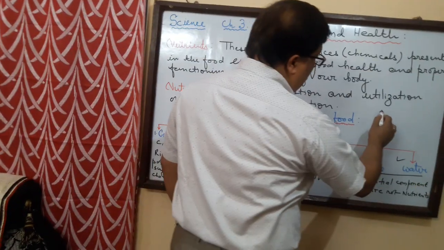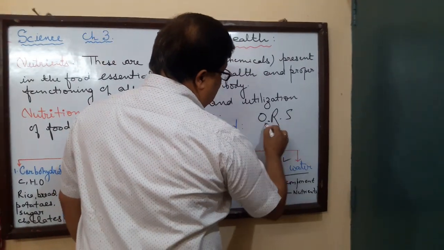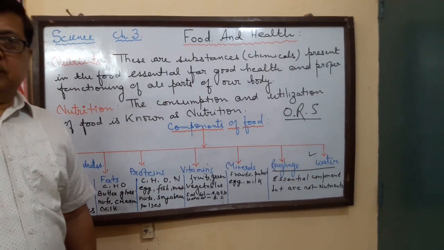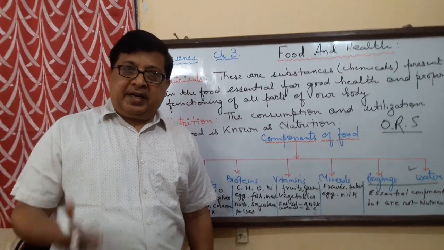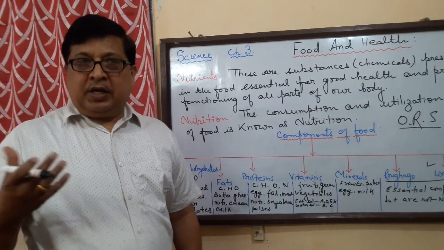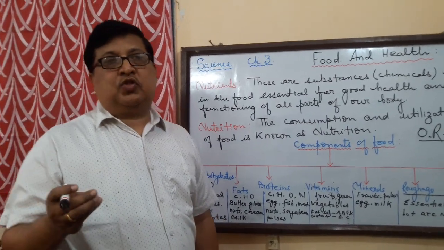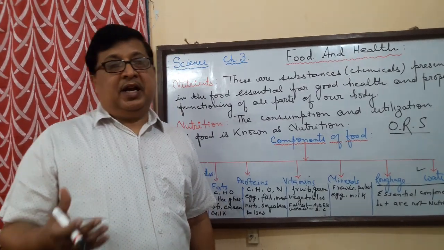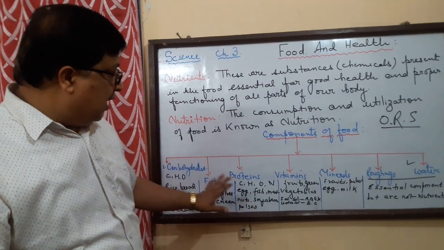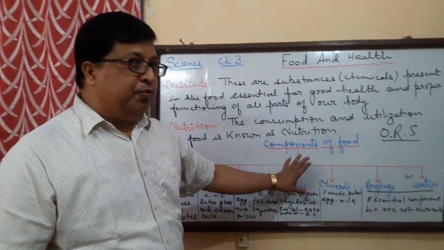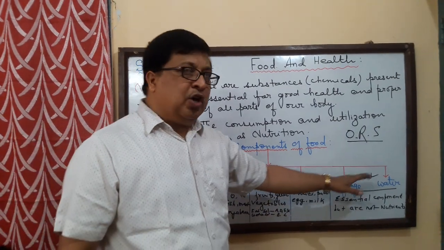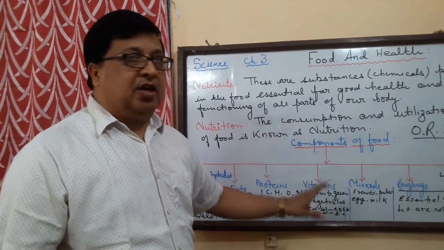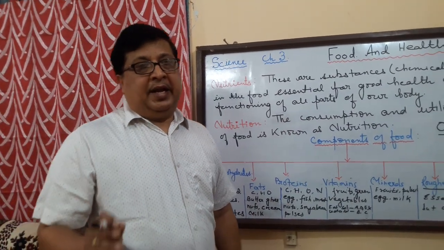ORS stands for oral rehydration solution. Nowadays it comes in the chemist shop, you can get it, but it can be made at home also. You can use sugar and a pinch of salt dissolved in a liter of water and consume it to avoid dehydration. So we see that these are the different components of our food. Roughage and water are also essential, but may not be nutrients, yet they can be considered as essential components. So today we'll do till here.